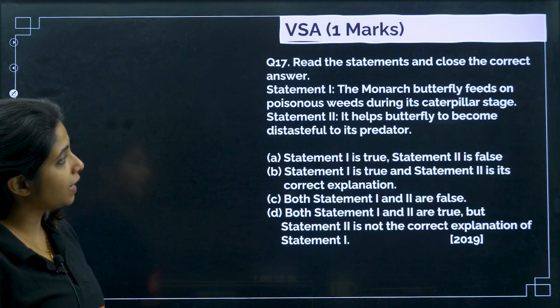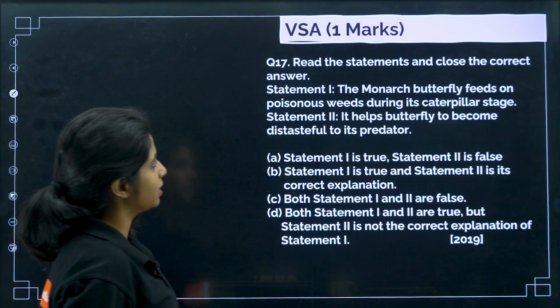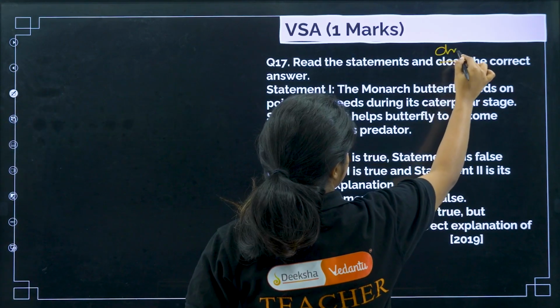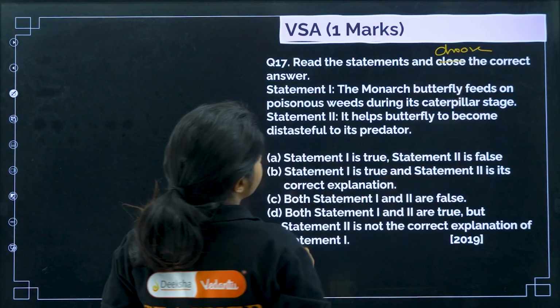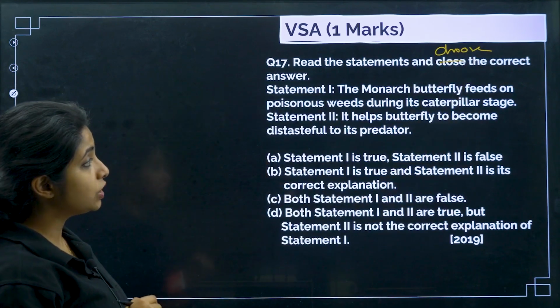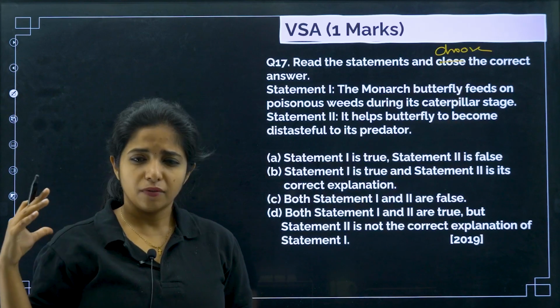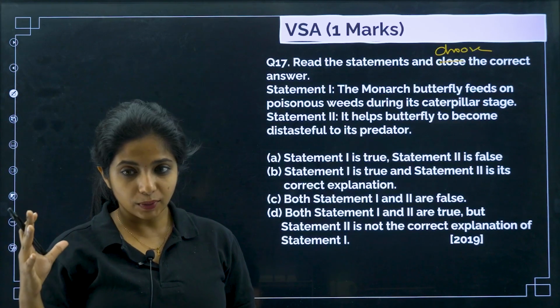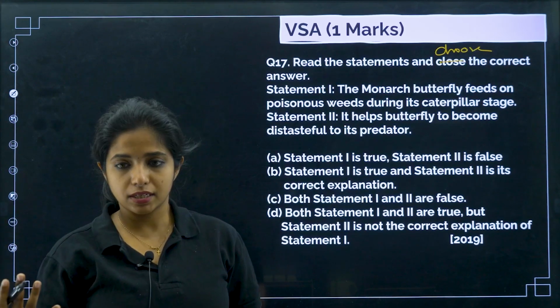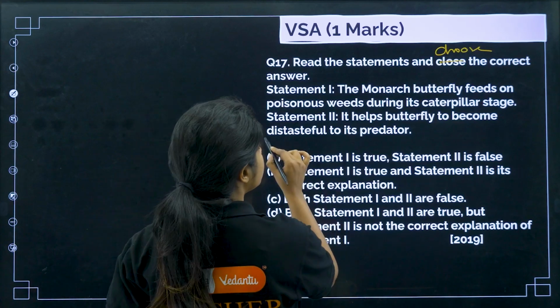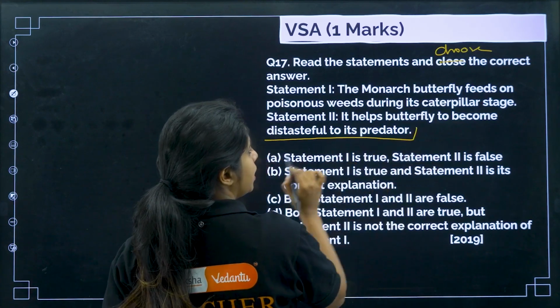Now, read the statement and choose the correct answer. The monarch butterfly feeds on poisonous weeds during its caterpillar stage. I told you it feeds on one very bad poisonous weed, and it is done during the caterpillar stage. Now, it helps the butterfly to become distasteful to its predator. That is also true.